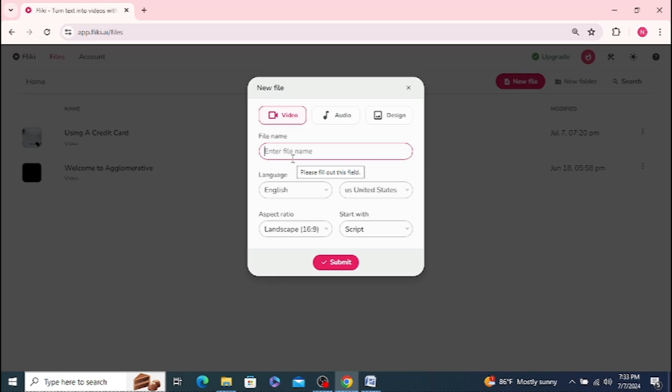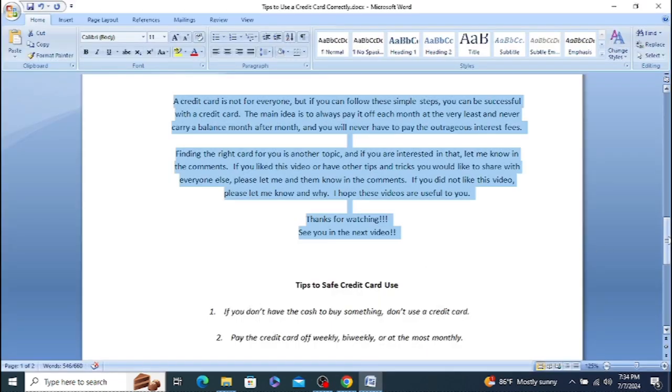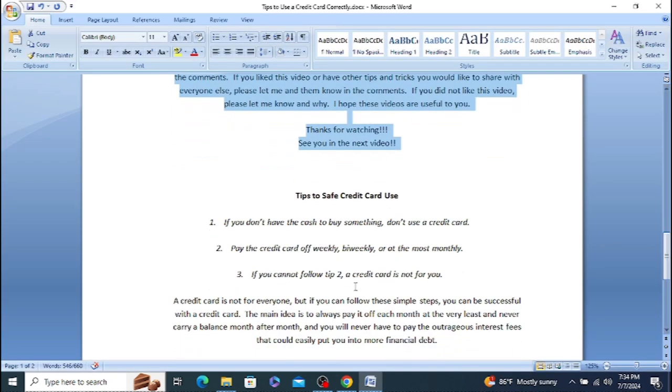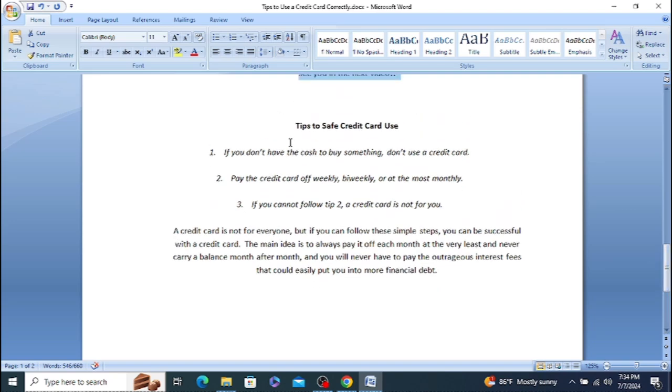And I'm just going to name it something different, just so it doesn't get confused with the other one. I'm going to change the layout to portrait, as most Instagram Reels, YouTube Shorts, and TikTok are in this way. So using script, click submit. I'm going to go back to make sure I have it here. And using just the 3 quick tips, that's all I wanted to do.